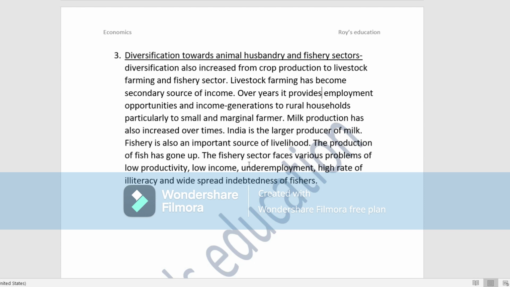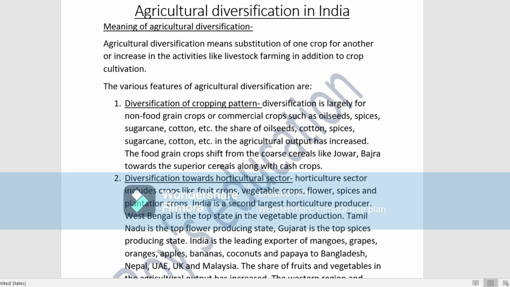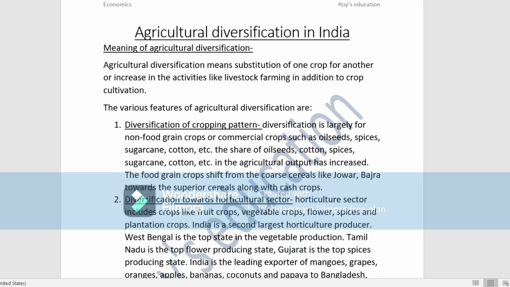Apart from dairy farming, the production of fish has gone up, and the fishery sector also faces various problems. What are the problems? Same thing: lower productivity, low income, underemployment, a high rate of illiteracy, and widespread indebtedness of the fishers. So these are the various features of agriculture diversification, and already we have known what agriculture diversification is.